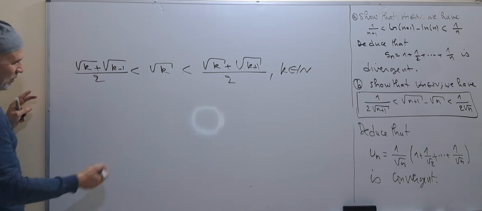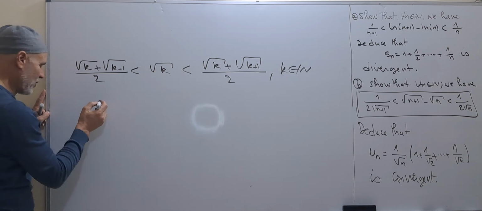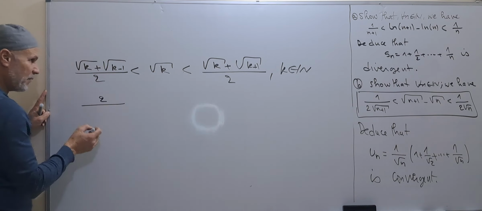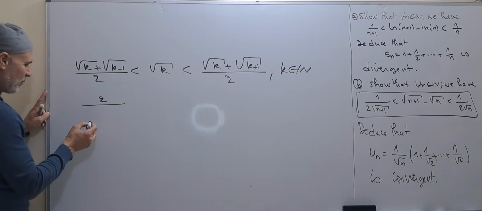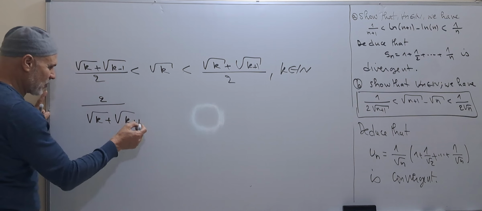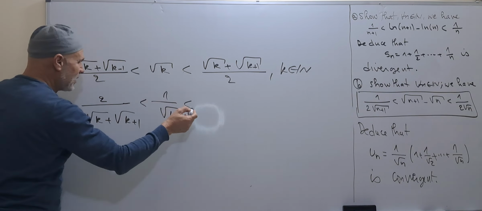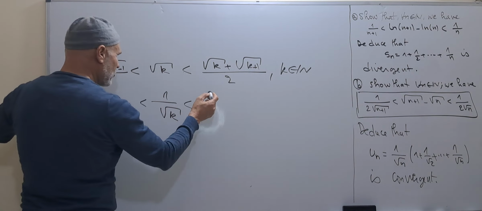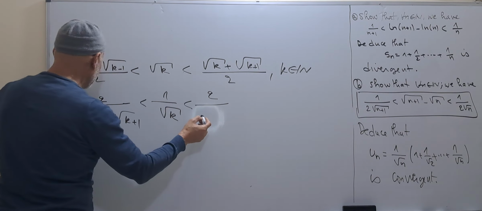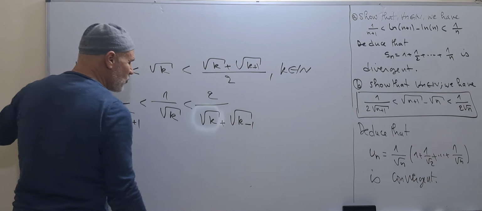If we take the converse, what will we get? We will get this first: 2 divided by the square root of k plus the square root of k plus 1, less than 1 over the square root of k, less than this one, which is 2 divided by the square root of k plus the square root of k minus 1.